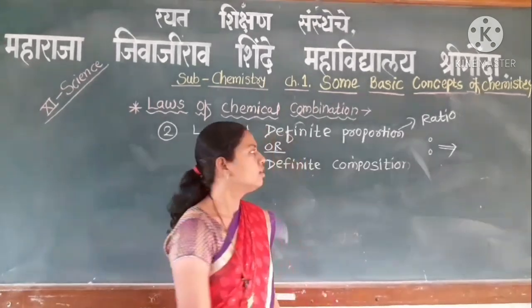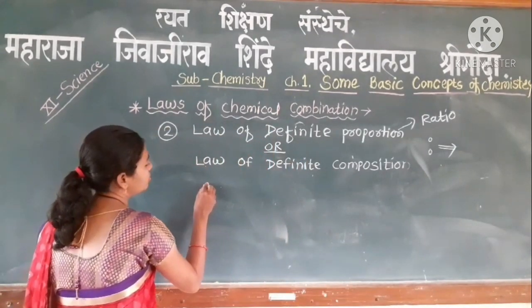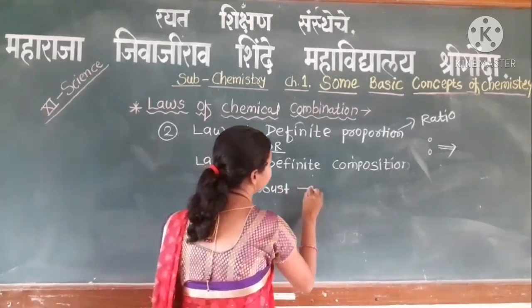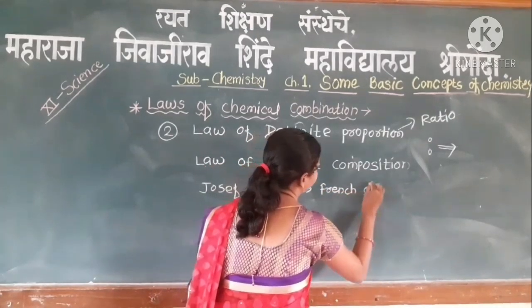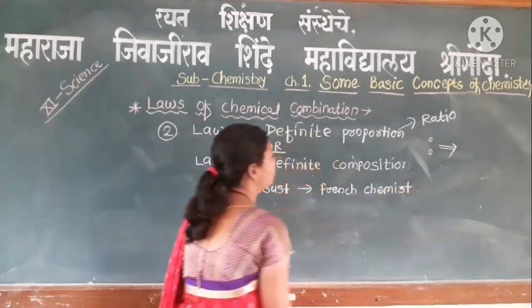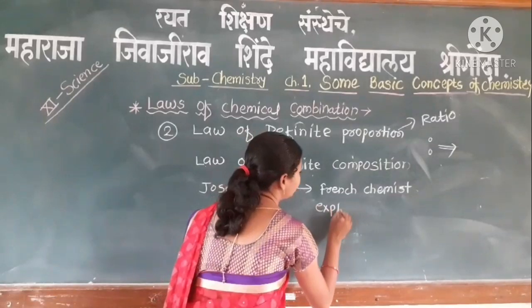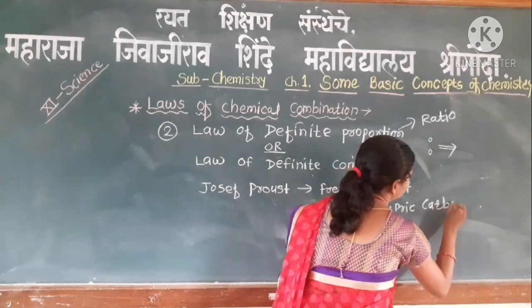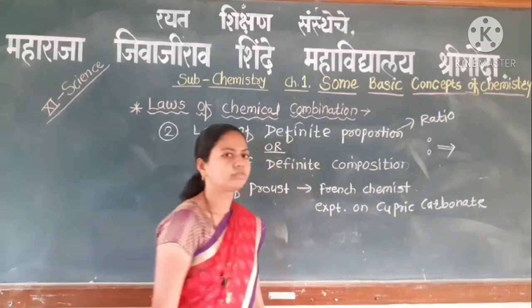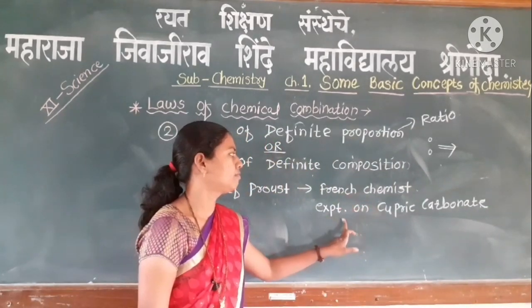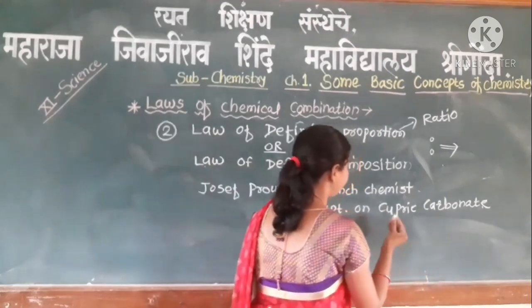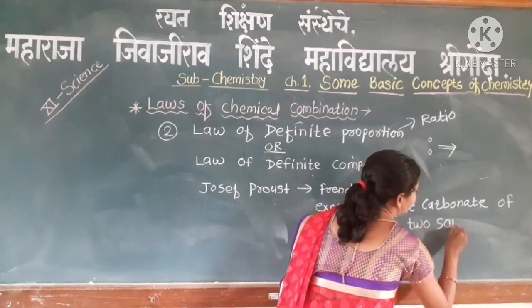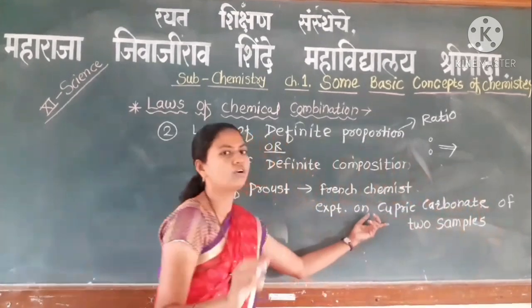Joseph Proust, a French chemist, performed experiments on two samples of cupric carbonate.